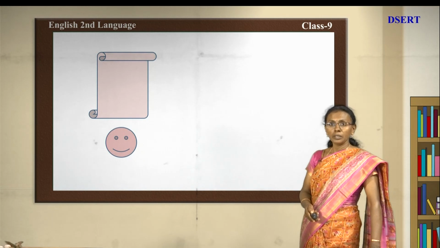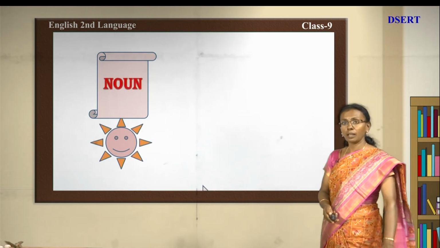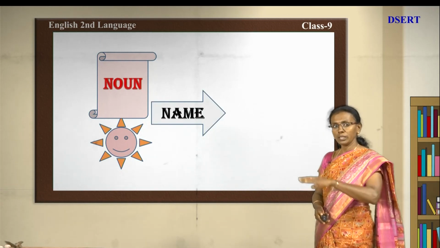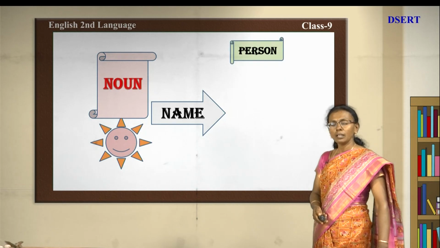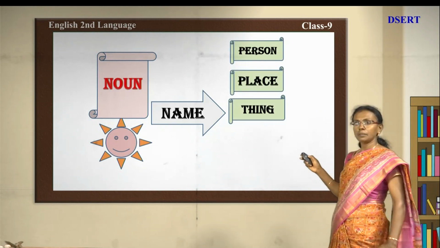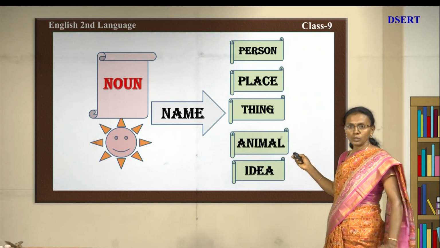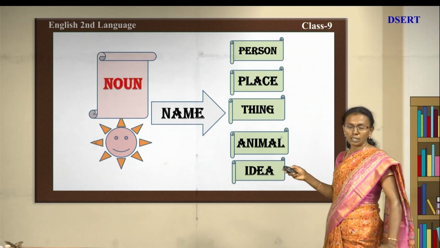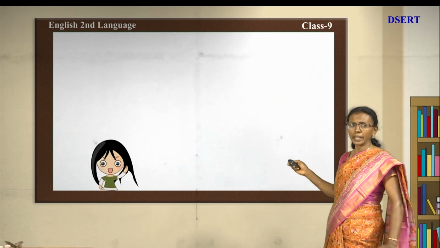Now we will move on to the class which I wanted to take. Now see here children, all these things what you have seen are nothing but the naming words of person, place, thing and animal and an idea. So you call all this naming words. These are nouns. Nouns are nothing but naming words. Now we go to the types of noun.